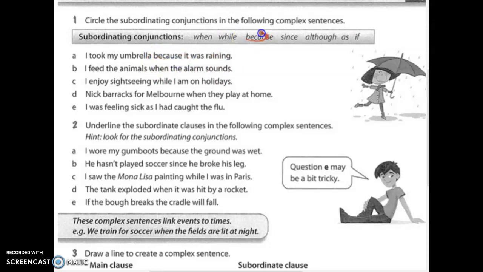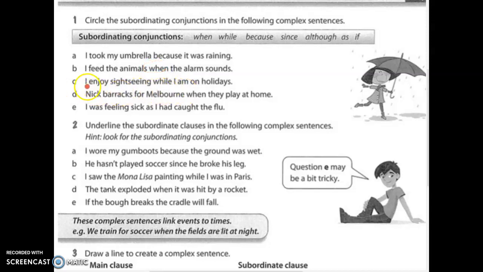Because. See? From here. Because. I took my umbrella because. That is the subordinating conjunction. It was raining. B. I feed the animals when the alarm sounds. Which one is it along here? When. I feed the animals when the alarm sounds.